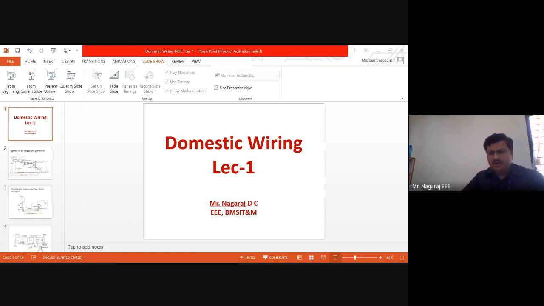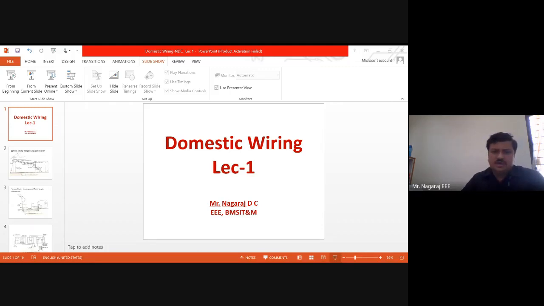There are various types of wiring methods, cleat wiring, surface wiring. All those are not part of our study, and those kinds of wiring have now become obsolete. We generally don't use them. The general kinds of wiring we use are surface conduit wiring and concealed conduit wiring. If you see recently constructed houses, you won't find the wiring pipes running on the walls. All the connections are given concealed inside the walls before plastering.